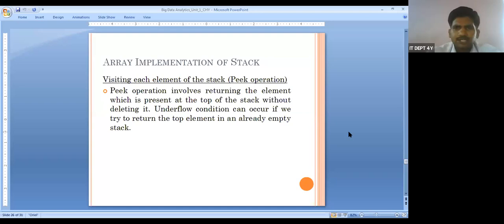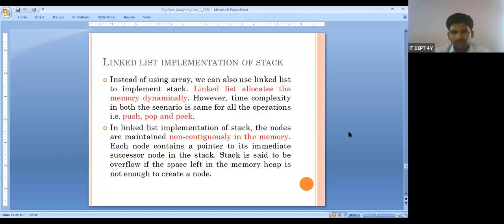What is a linked list? Before that, we need to know a concept. I highlighted it now: a linked list allocates memory dynamically. What does dynamic mean? When we talk about dynamic, we immediately need to know the concept of static.